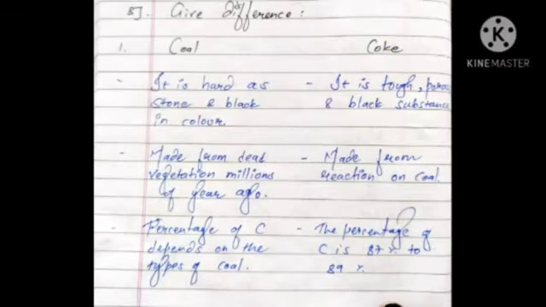Now, talking about the differences, the first one is coal and coke. First point, coal is hard as stone and black in color. Coke is a tough, porous and black substance. Second point, coal is made from dead vegetation millions of years ago, and coke is made from a reaction on coal. Third point, the percentage of carbon in coal depends on the type of coal, and the last point, in coke the percentage of carbon is 87% to 89%.